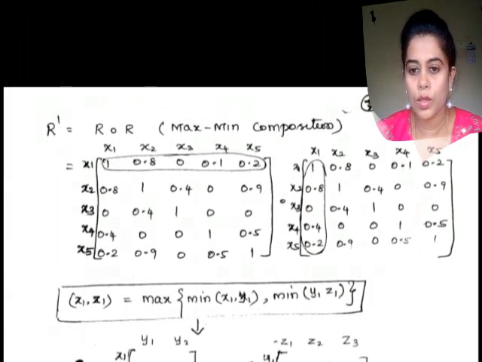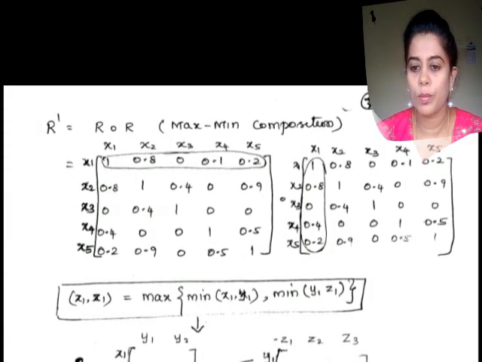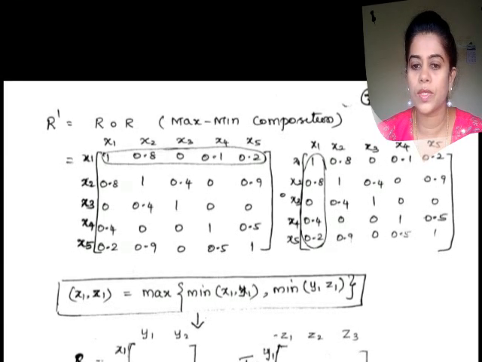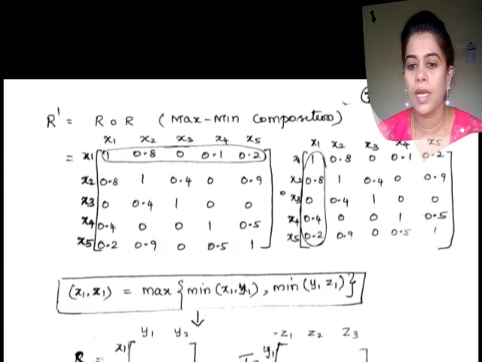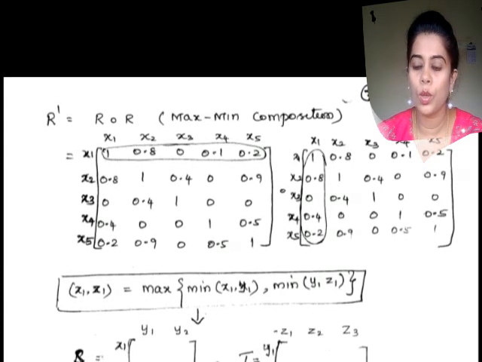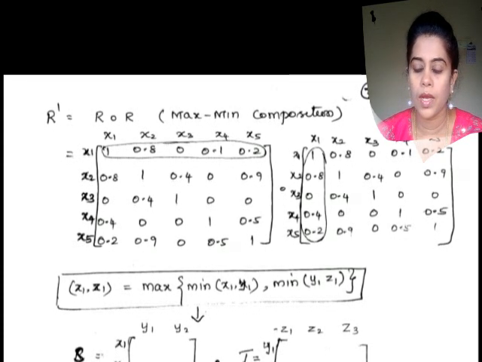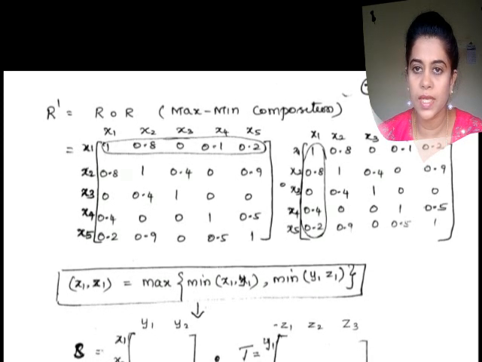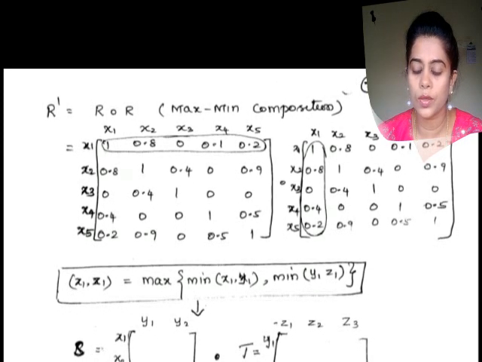R dash is equal to R composite R. This is max-min composition. Here the same matrix is repeated, and we consider the first row with the first column. The definition says the resultant will be x1 z1. Look at the matrices.